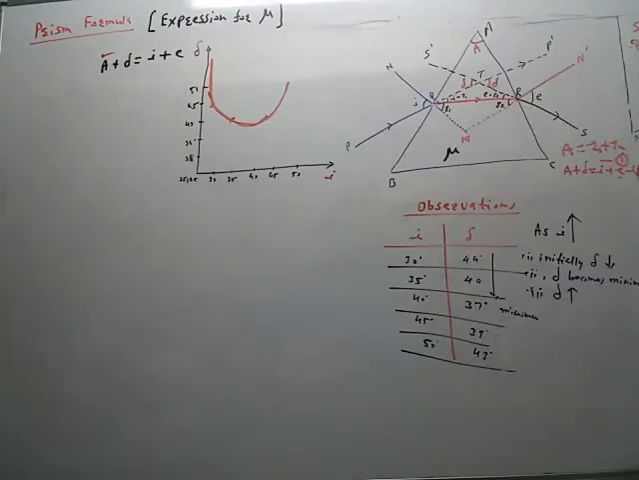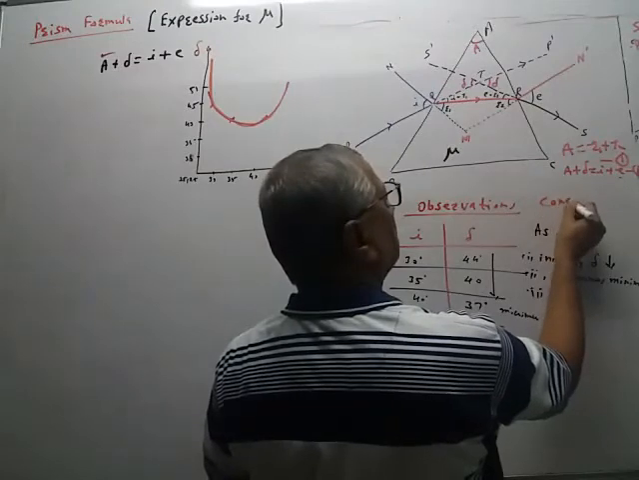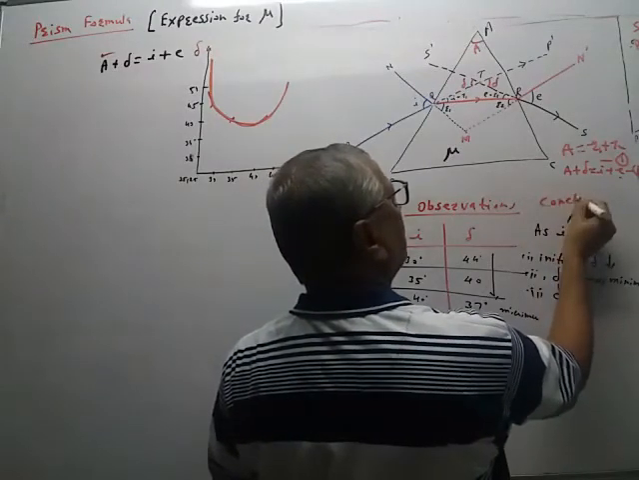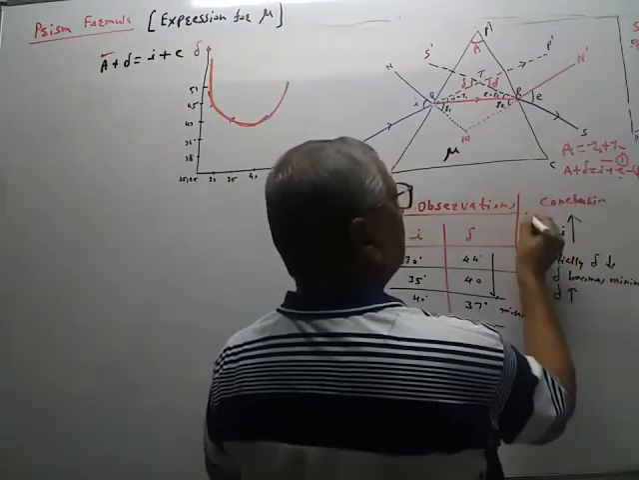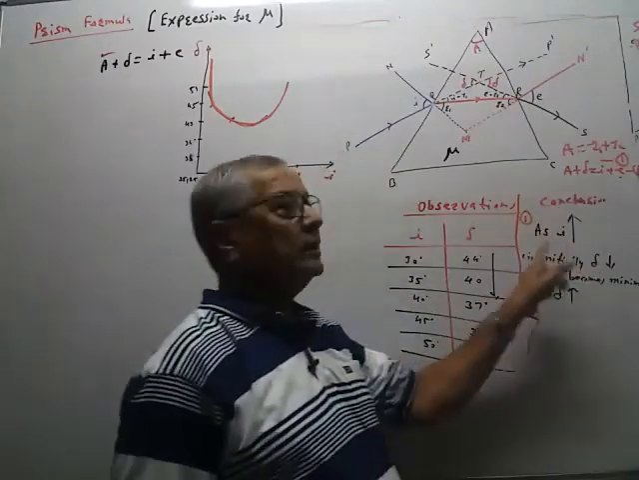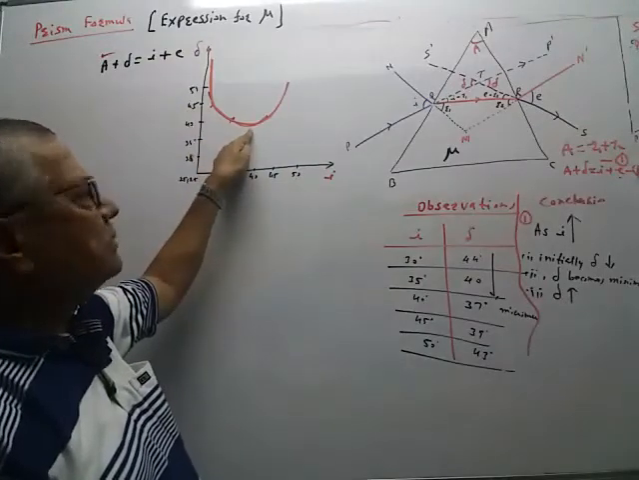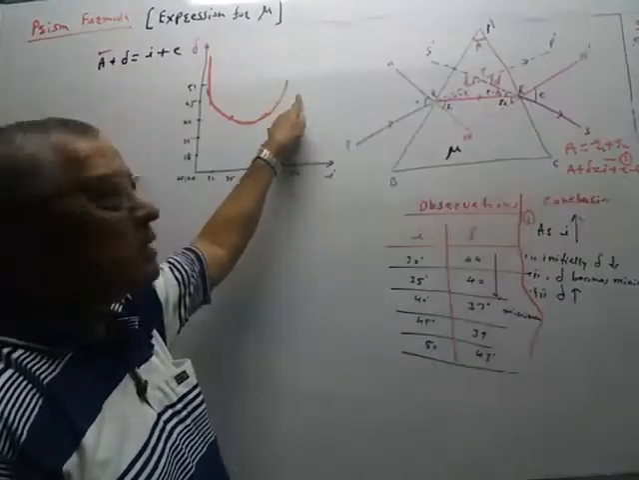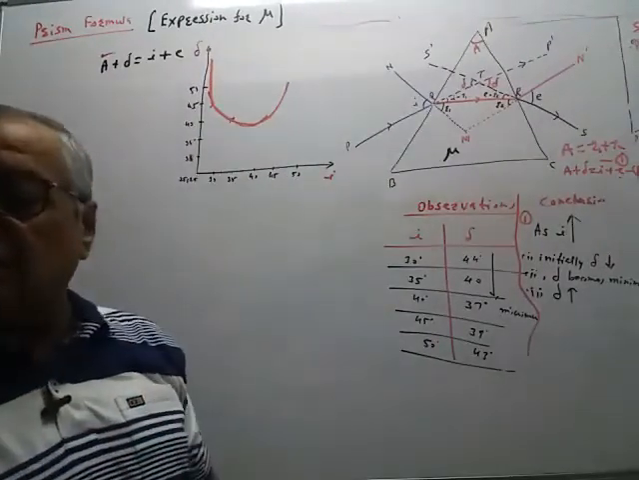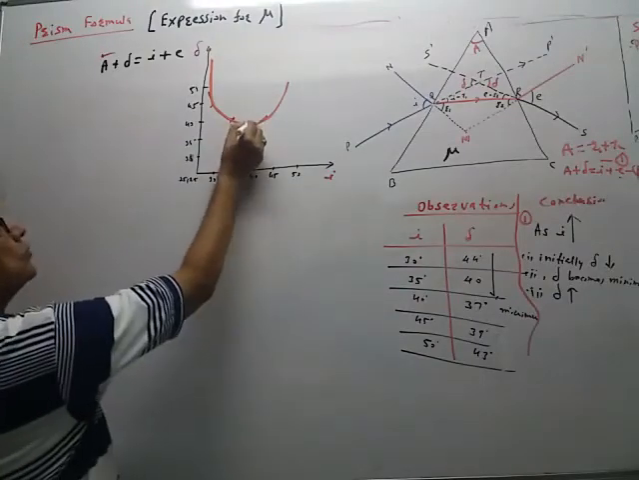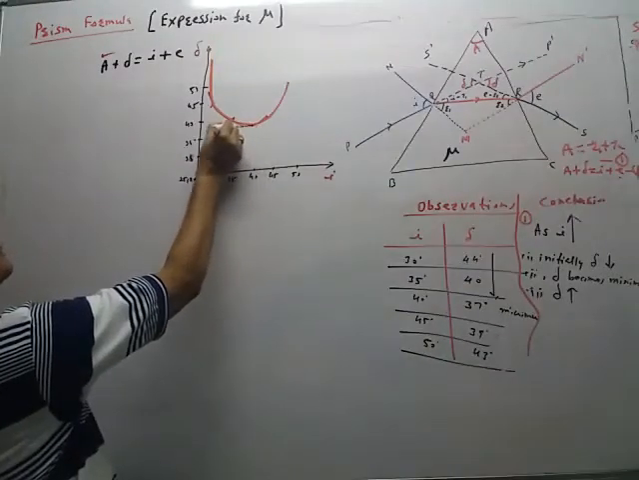So the conclusions of the graph are important. This is the first conclusion. As the angle of incidence i increases, initially angle of deviation decreases, it becomes minimum, and then increases. There are three parts: decreases, becomes minimum, and increases. So this is the minimum value. This lowest point is the minimum value. Here the minimum value is 37 degrees; draw a perpendicular.